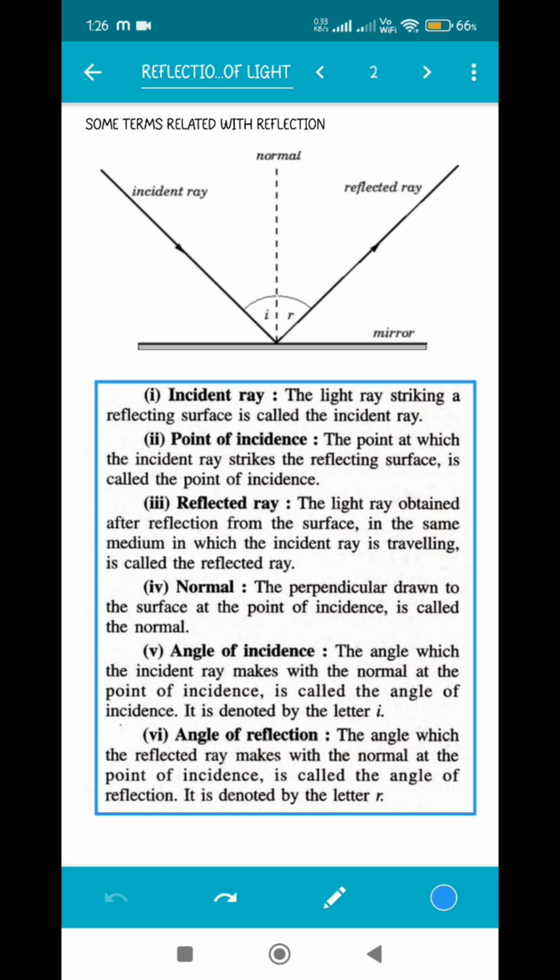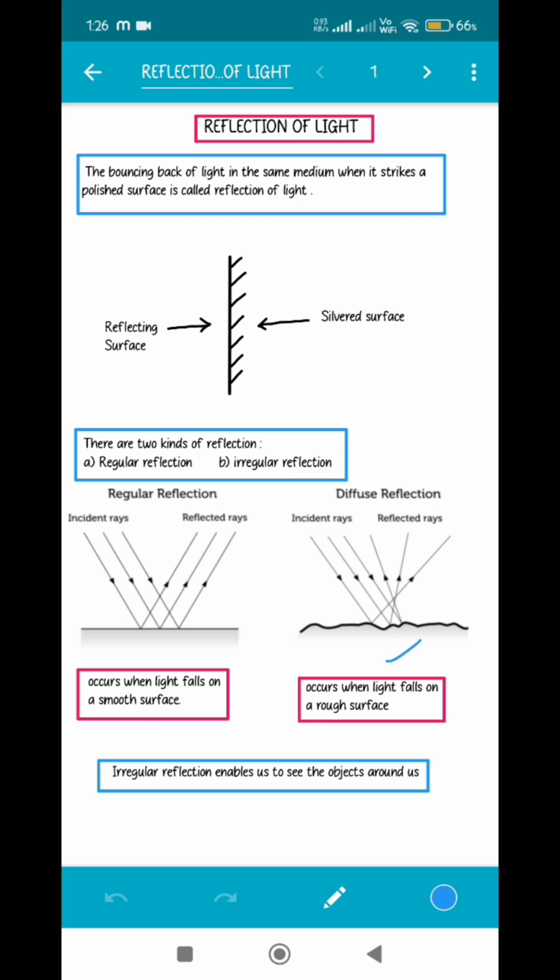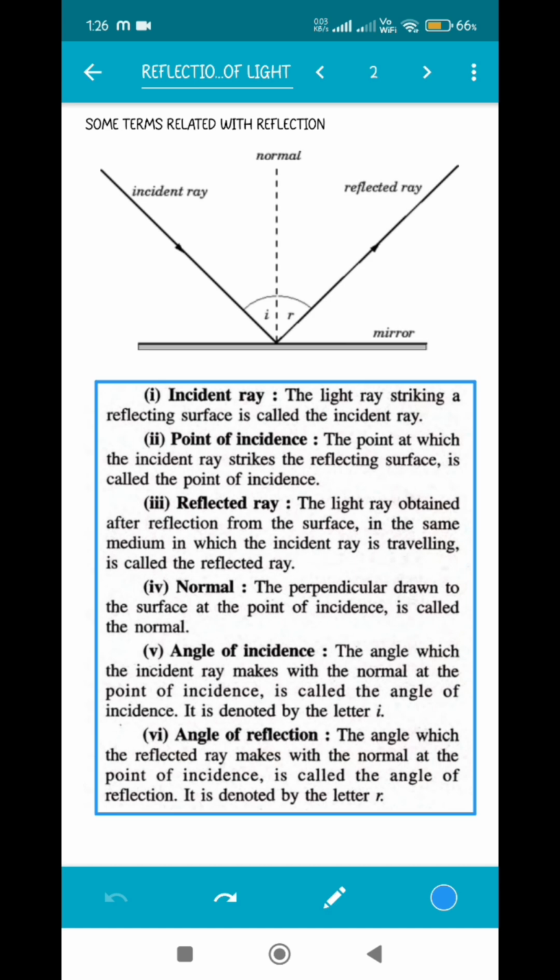So for any sort of reflection, normal will be drawn accordingly. Since this is a straight surface, you are able to see the normal is drawn in a very simple manner. But in the previous case, in each of the incident rays, we will have a respective normal. Now there are two angles which have been mentioned, angle I and angle R. So what is angle I? Angle I is known as the angle of incidence and angle R is known as the angle of reflection. Now let's go through the definitions and try to understand.